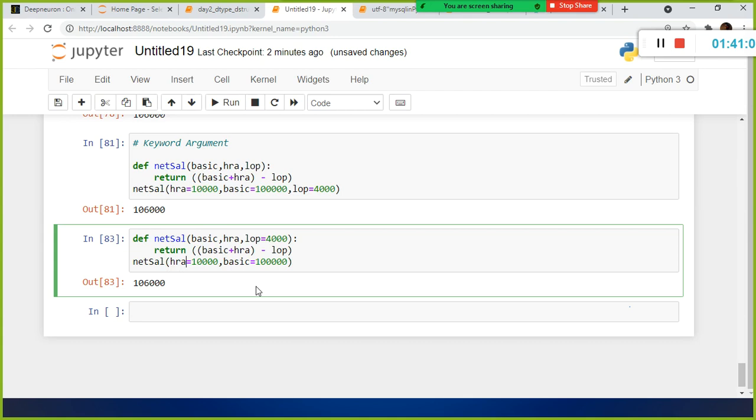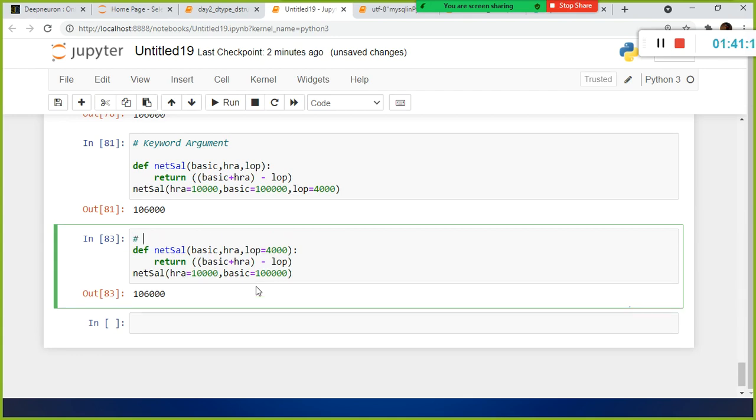Right, so here I combine the keyword argument with the default. Don't get confused here, okay? The keyword is in the calling function, right?